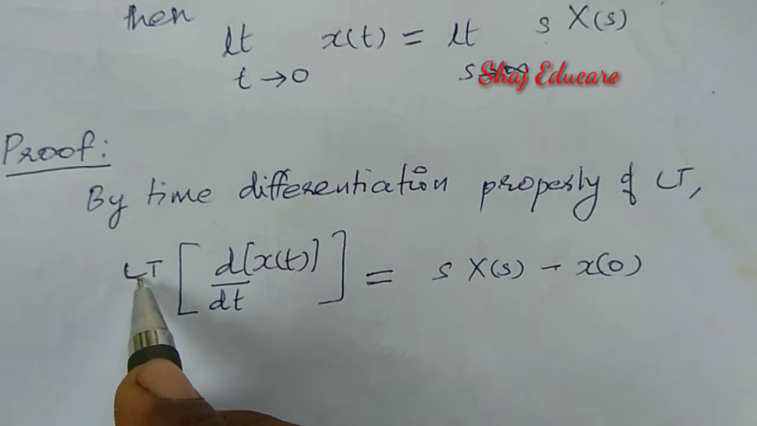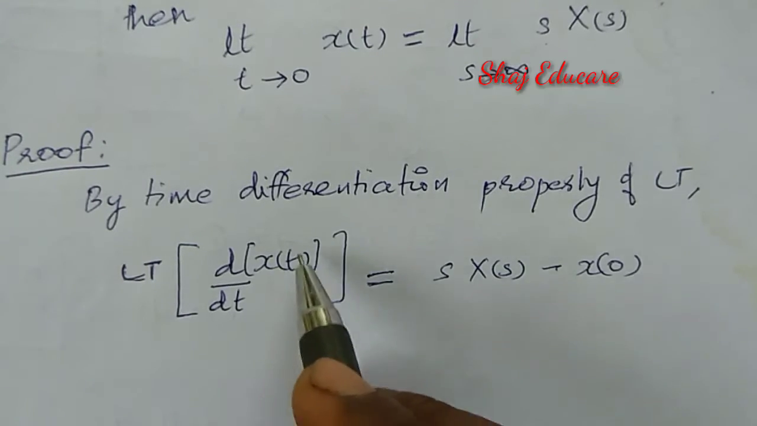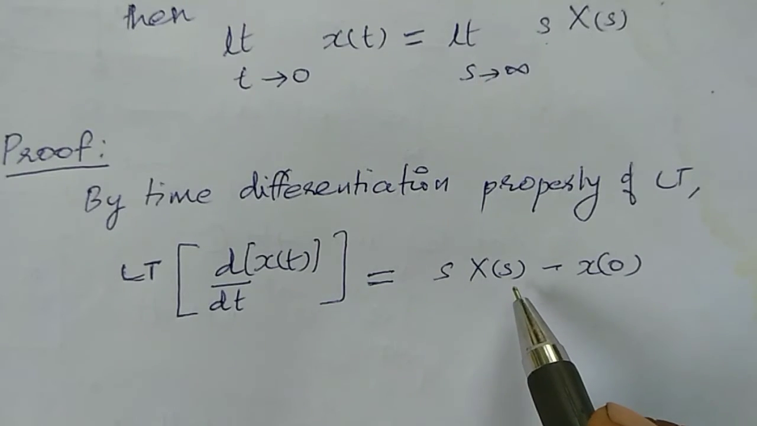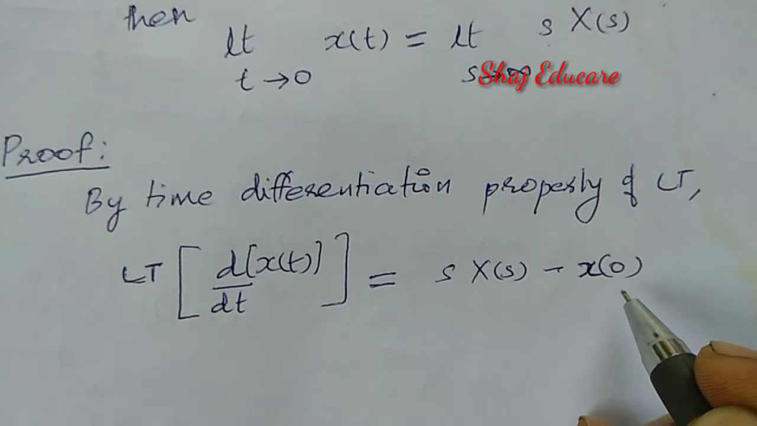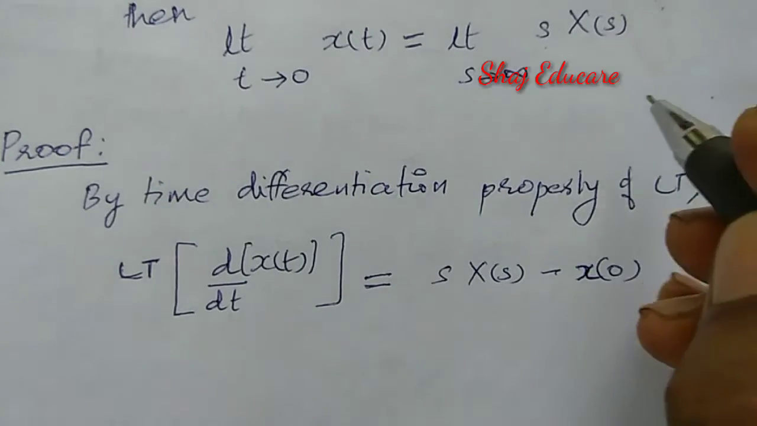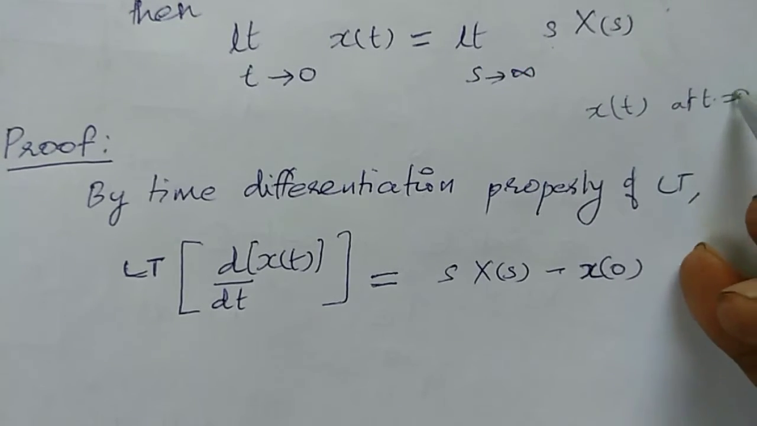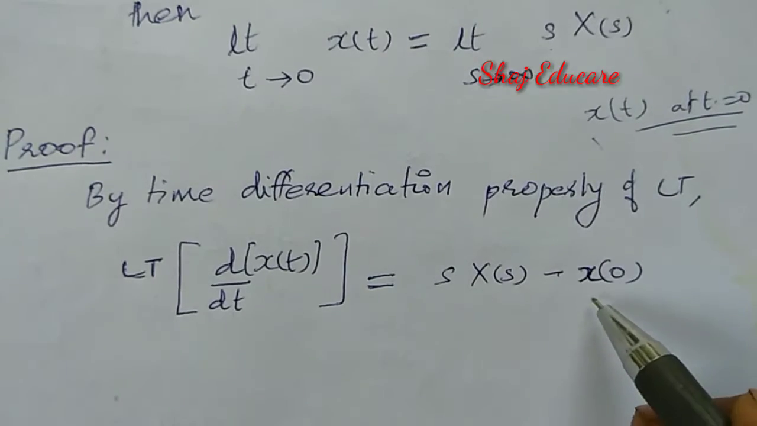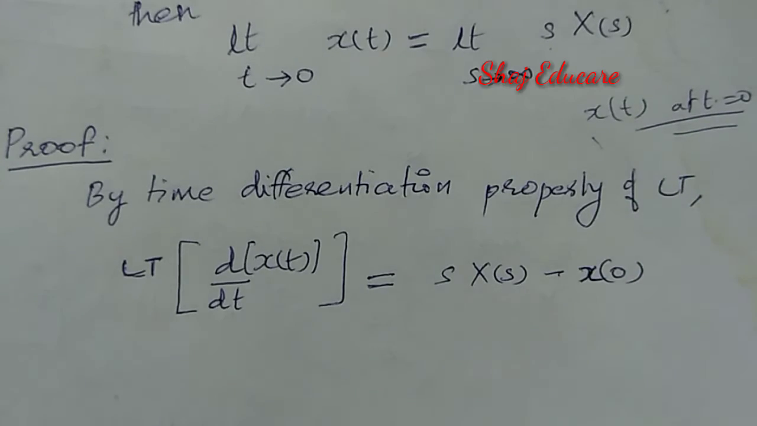The Laplace transform of the first derivative of the given continuous time signal x of t, that means d by dt of x of t, is equal to s into X of s minus x of 0. Here this is small letter x. Just take a look at x of 0. x of 0 means the value of x of t at t equal to 0. Okay, right, that is small x of 0, not capital X of 0. Small letter x means in the time domain itself.